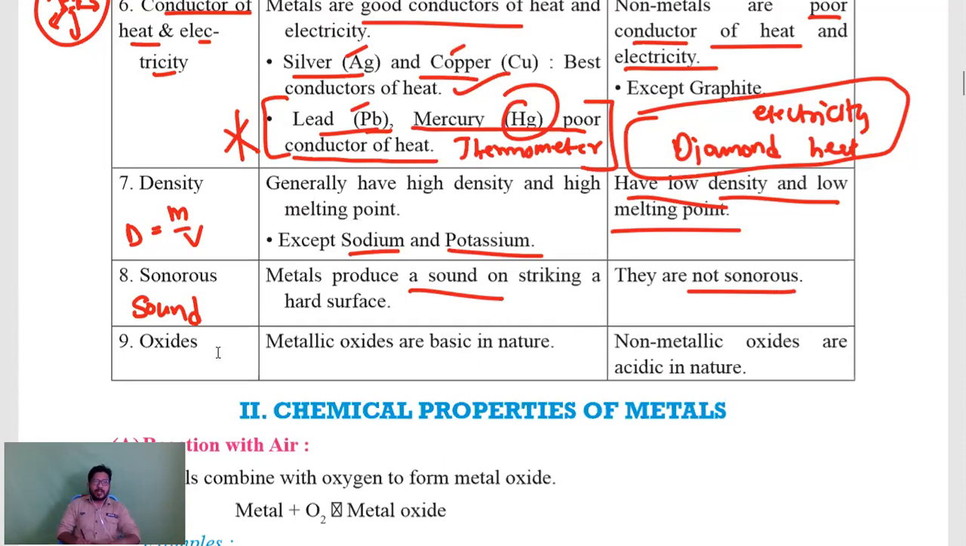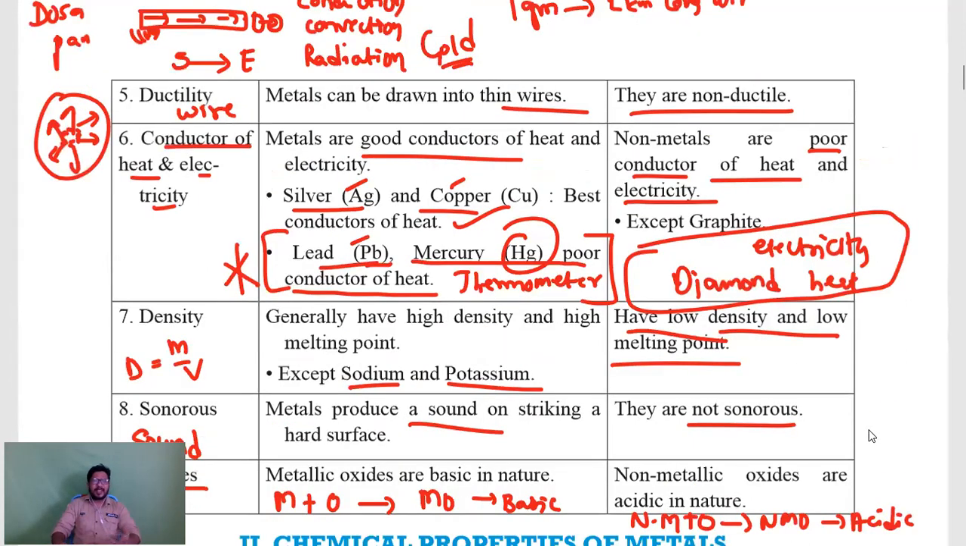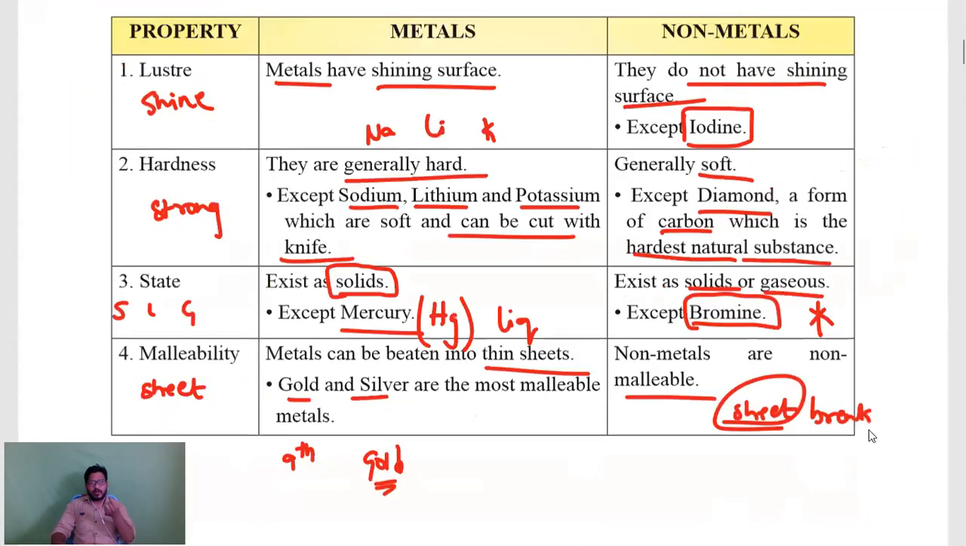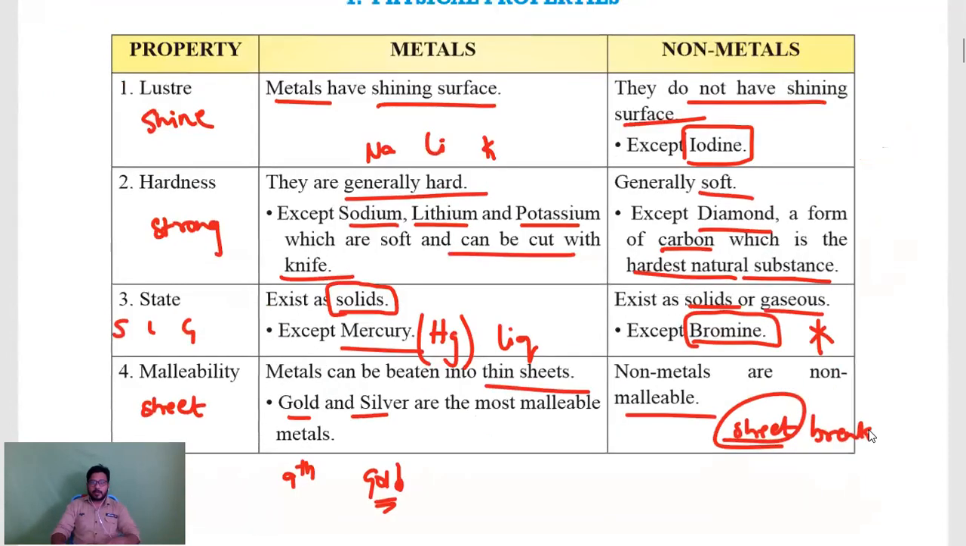And oxides: we know when metals react with oxygen, they form metal oxides. Metal oxides are basic in nature. And non-metals also react with oxygen to form non-metal oxides, which are acidic in nature. So these are the physical properties of metals and non-metals, and we can expect 1 or 1.5 marks from physical properties.